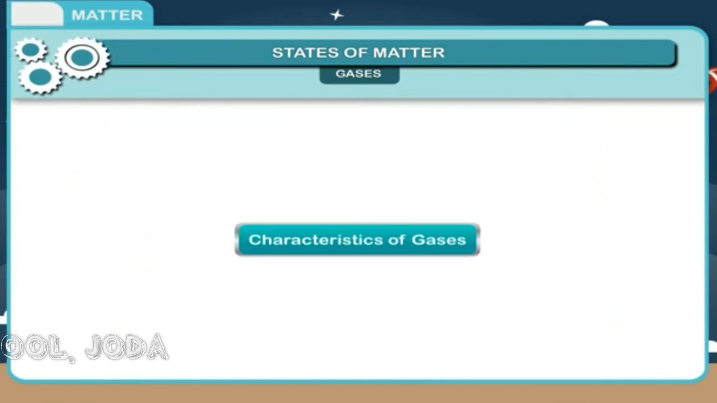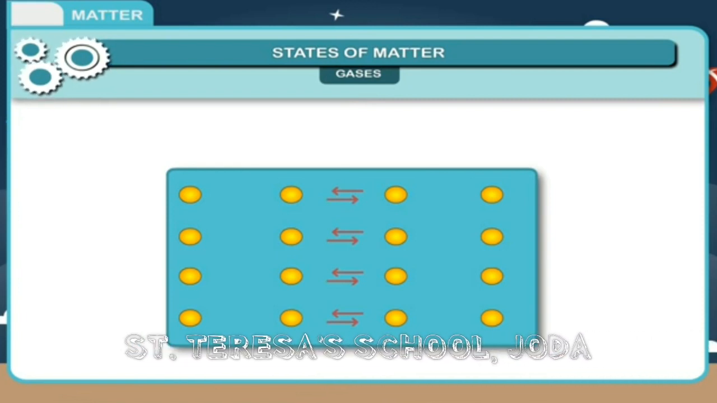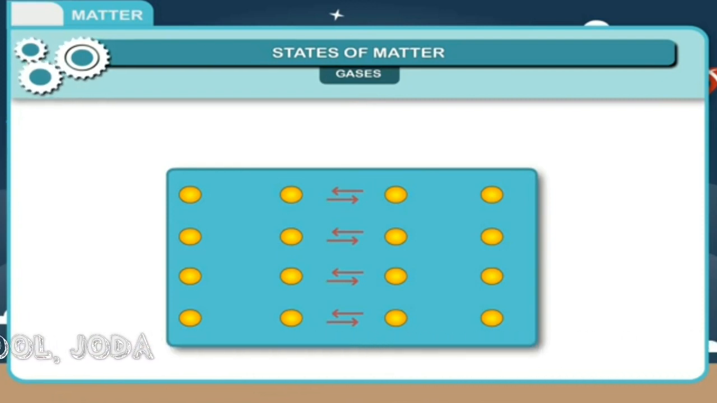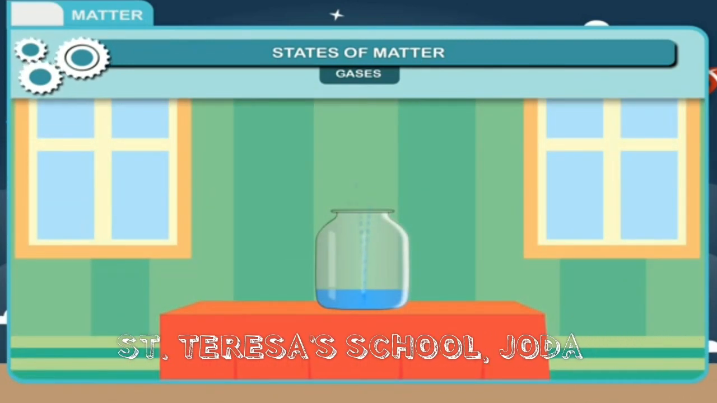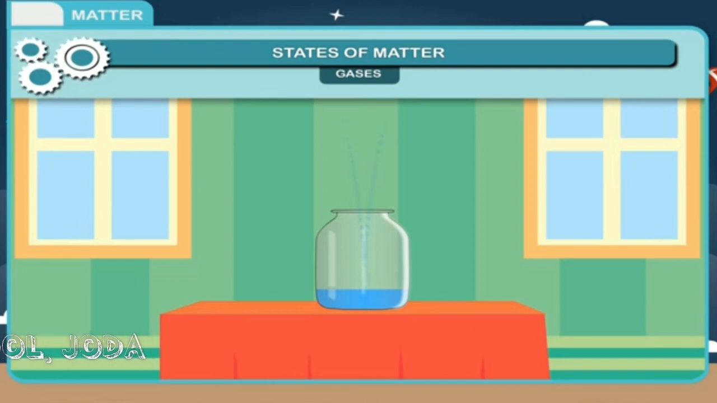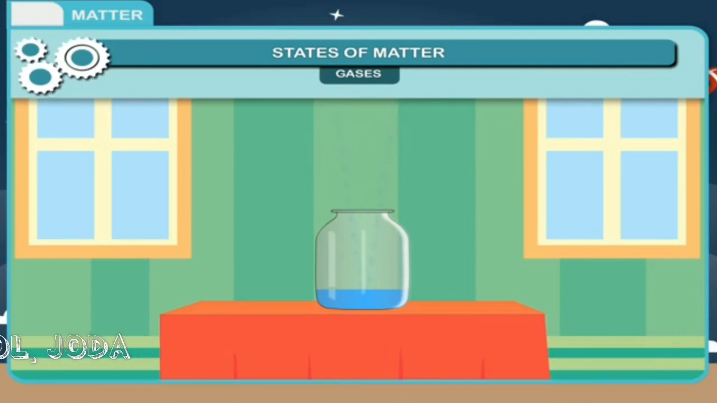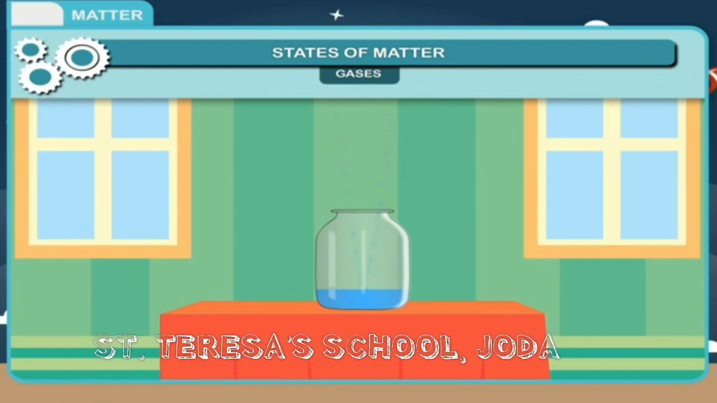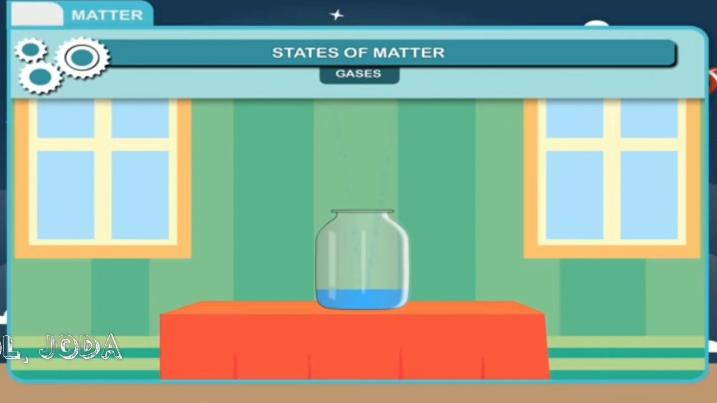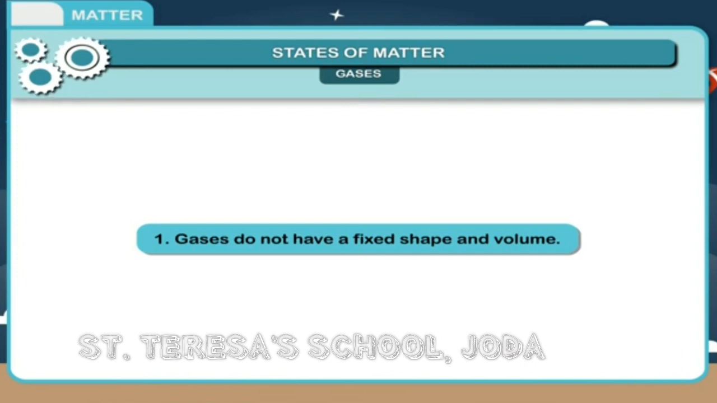Characteristics of gases. Gases have neither definite shape nor definite volume. In a gas, the force of attraction between the molecules are very weak and can be broken very easily by atmospheric conditions. Therefore, the molecules move freely in all possible directions. Gases can be characterized by the following properties. Property number 1. Gases do not have a fixed shape and volume.